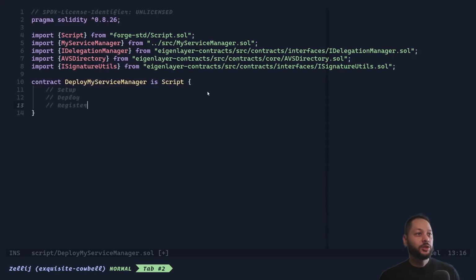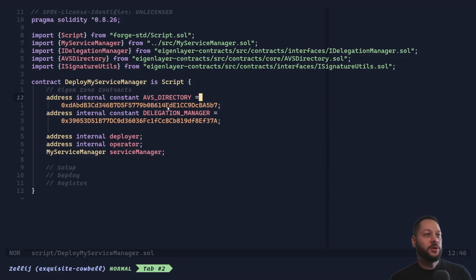Next, we'll create our deploy script contract in which we want to do some setup, deploy our contract, and then register our operator. So I've pulled the address for the Eigen AVS directory and the delegation manager, and these are the contracts as of today's recording live on mainnet right now. And here I've created some internal variables for our deployer address and our operator address, and then a variable for our service manager.